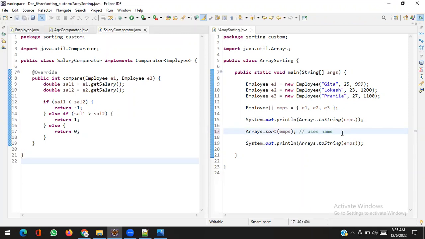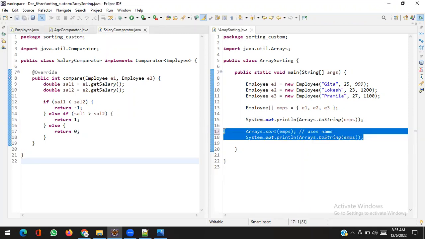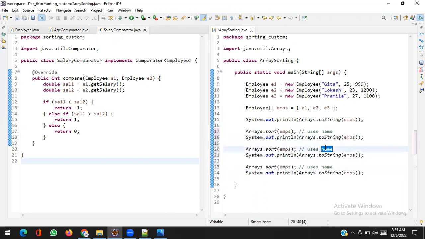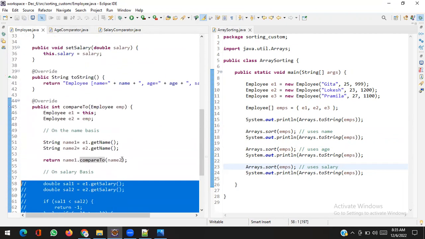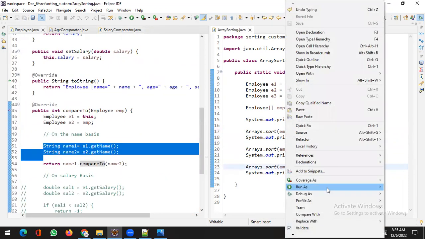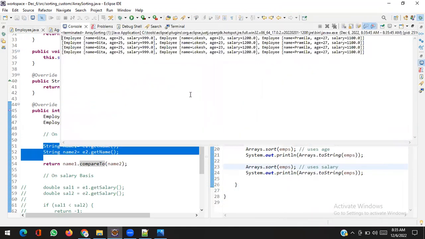Let me copy this part. I want to use age here and salary here, but by default Employee is a Comparable. In the comparable, the natural order uses name. So if we write it three times, it will sort on the basis of name every time.